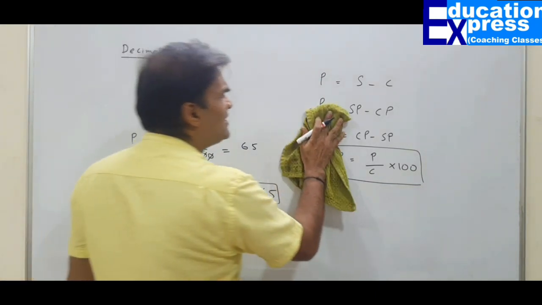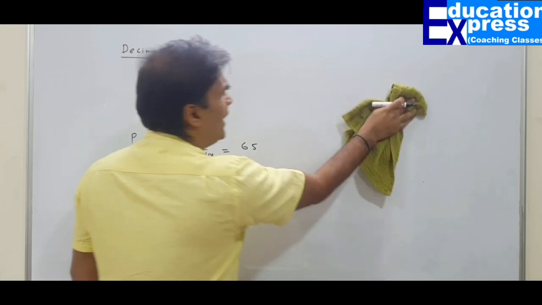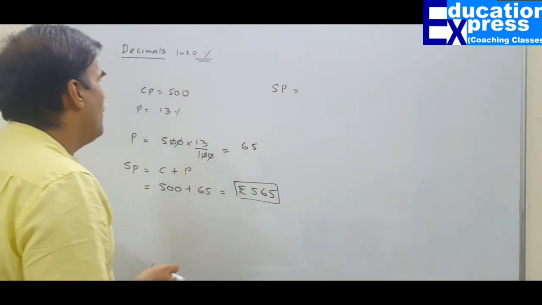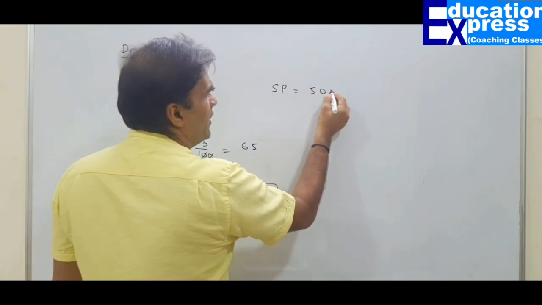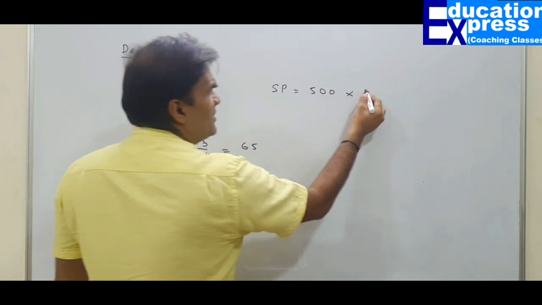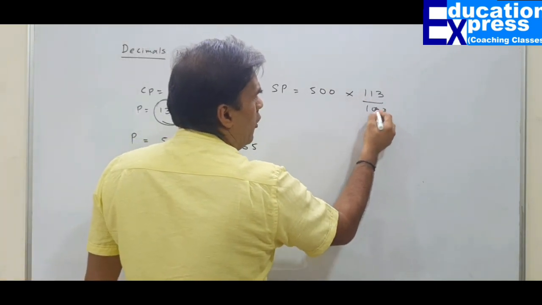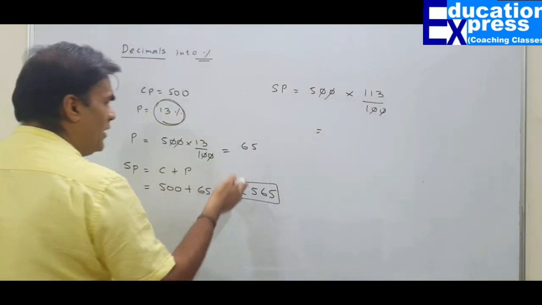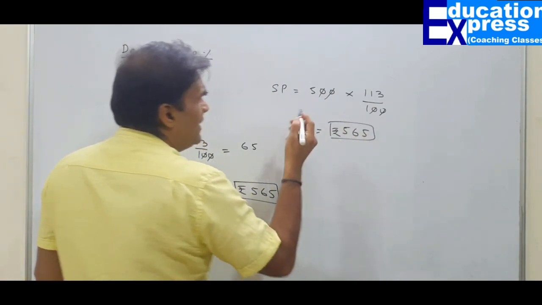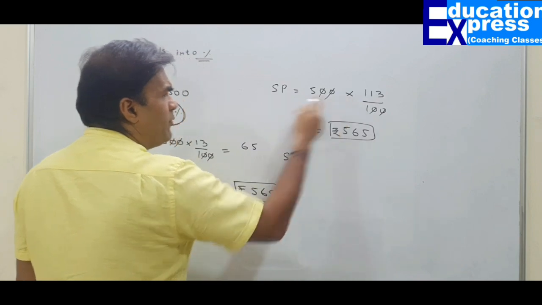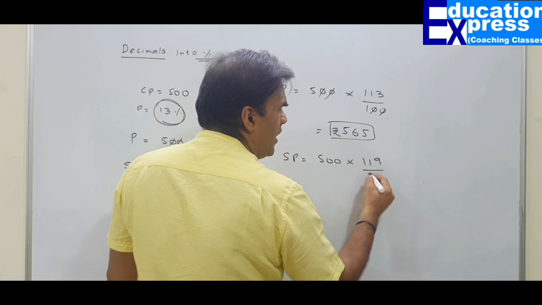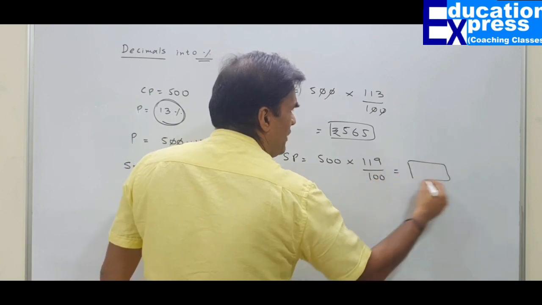Why do we need to do this? We can use a simple technique and straight away get the selling price. How? What is the cost? Cost is 500. Multiply by, how much is the profit percent? 13. So write 113 upon 100. Automatically, without even calculating, your answer is going to be 565. You can verify this answer. Supposing it was sold at a profit of 19%, then 500 multiplied by 119 upon 100. Automatically, you will get the answer.